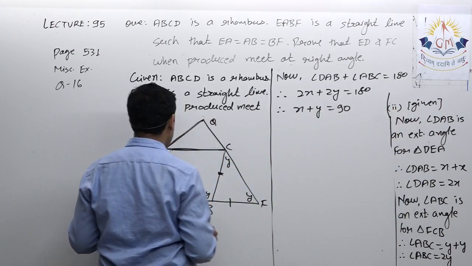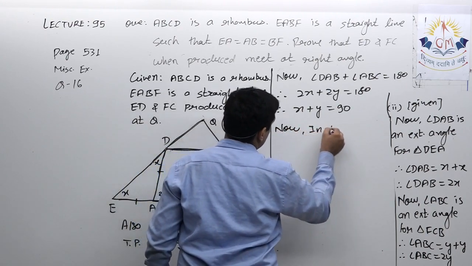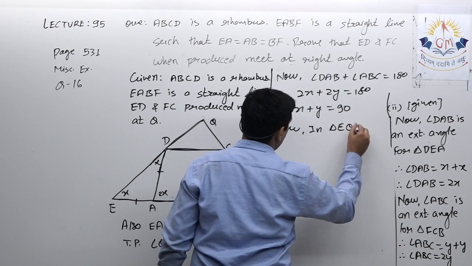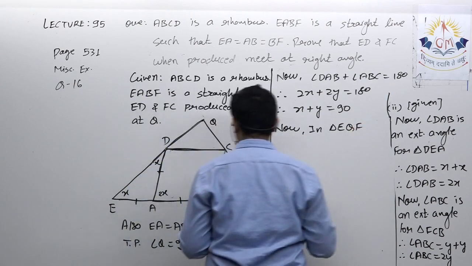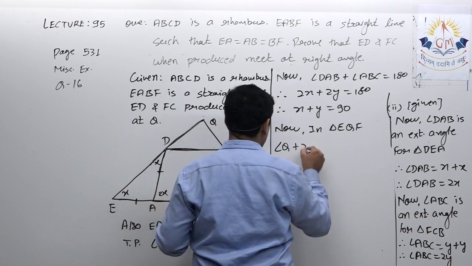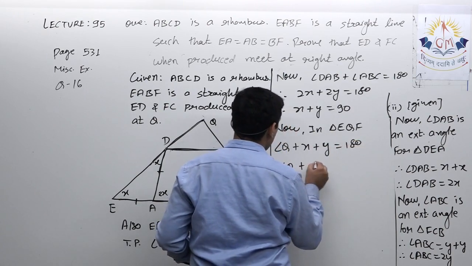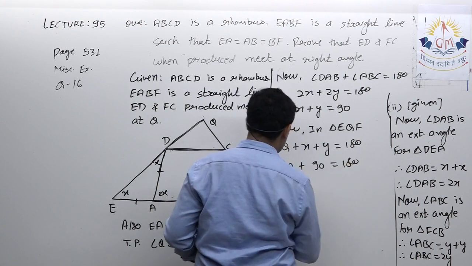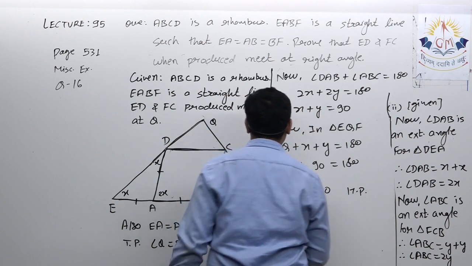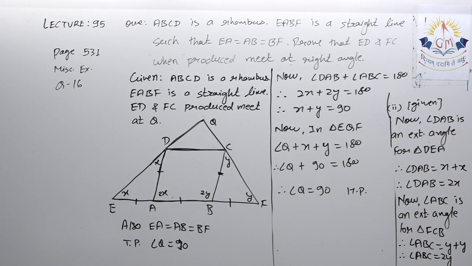Now in triangle EQF, angle Q plus angle X plus angle Y is equal to 180 degrees. So angle Q plus 90 is equal to 180 degrees. Therefore angle Q is equal to 90 degrees. Hence proved. So here we got the final answer, that is angle Q equal to 90 degrees.